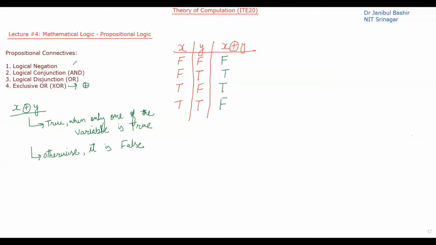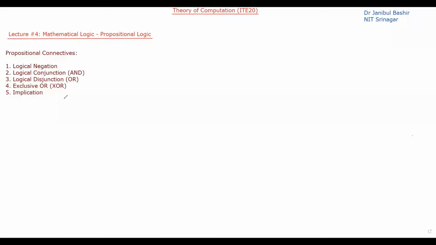Now let's take the implication. Okay, so we have to discuss the fifth one. The fifth one is implication. So let's write about that. The implication is denoted by this arrow.